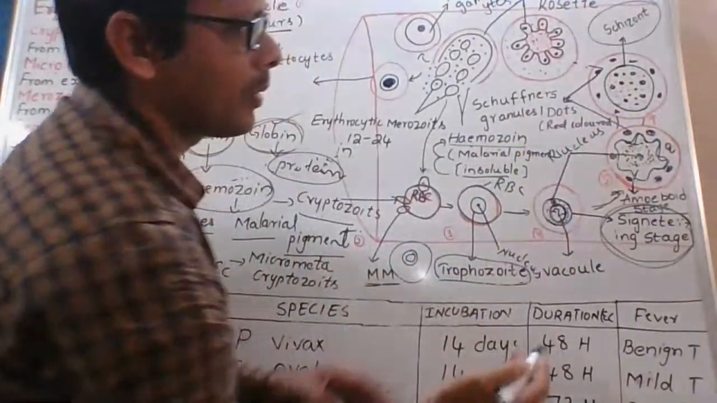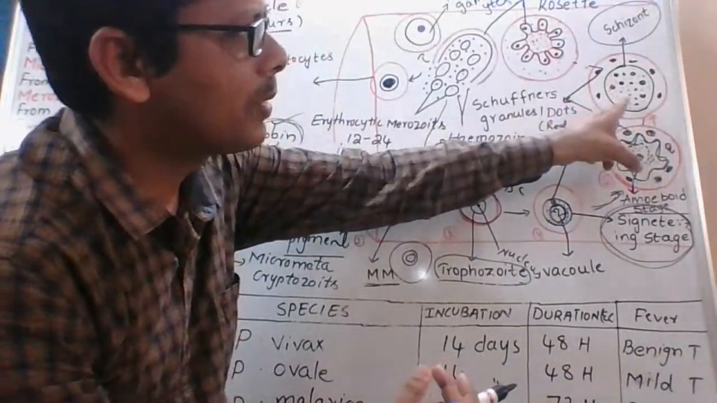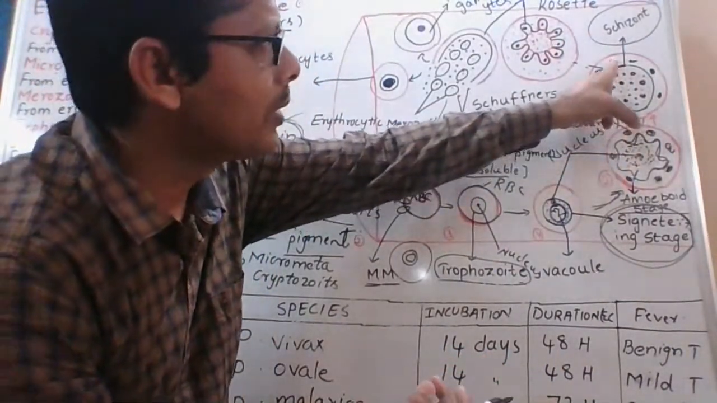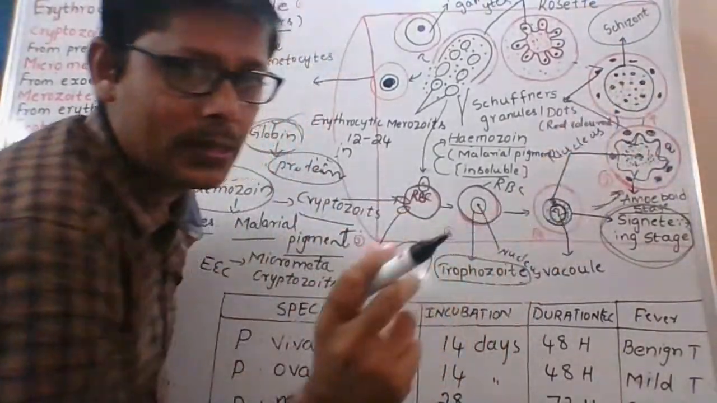Now come to the schizont stage. It eats well and its size increases. Okay, this is called the schizont stage. Now in this schizont stage, karyokinesis and cytokinesis take place.